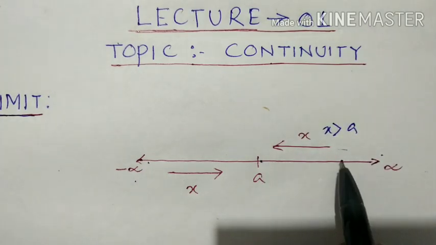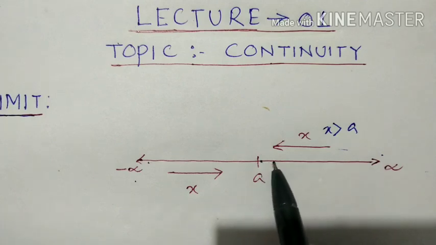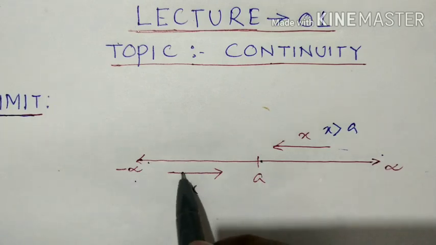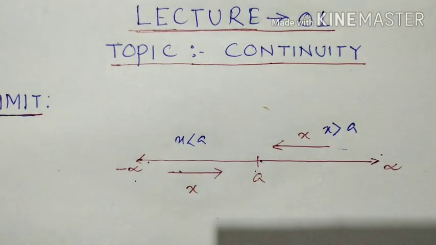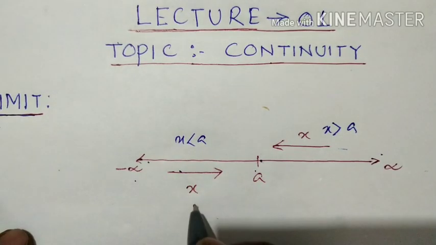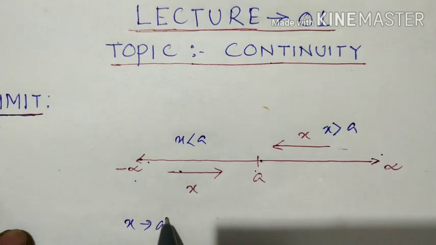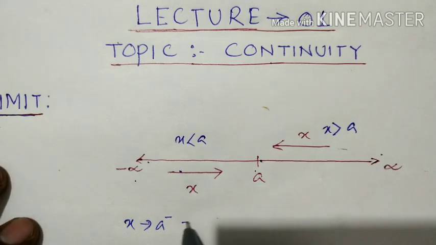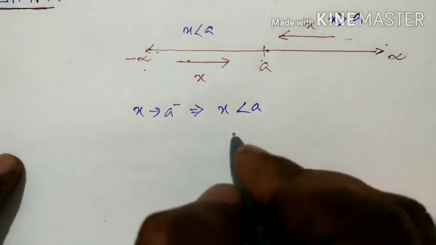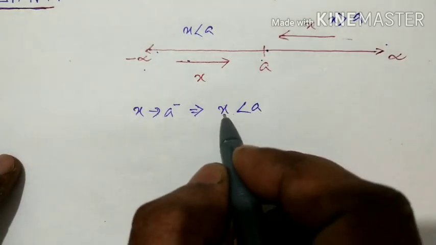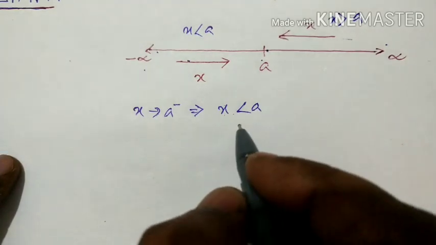Whatever x approaches a from the right, all x are greater than a. And if x approaches a from the left, you can say x is less than a. Now x approaching a from the left is symbolized as x tends to a minus, and the meaning of this is x is less than a, that is, x is a quantity smaller than a.